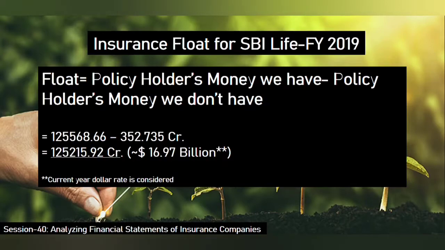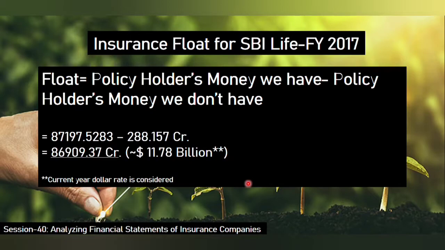Now this is the SBI Life Insurance. Again, I have calculated the float for financial year 2019. In 2019, which is 3 years back, the float was only 16.97 billion. You can see the growth of the float over the 3 years. Going back another 3 years, 2017, the float is calculated as 11.78 billion.